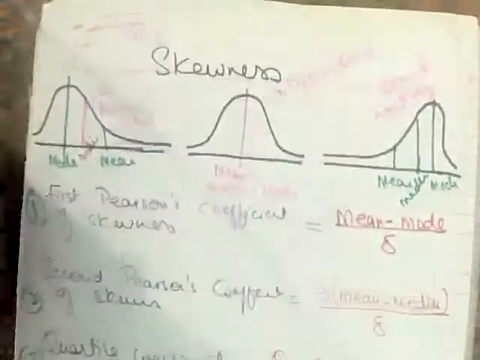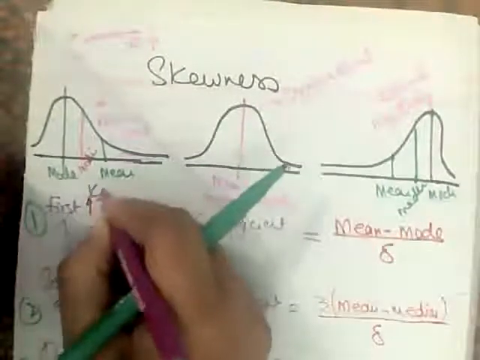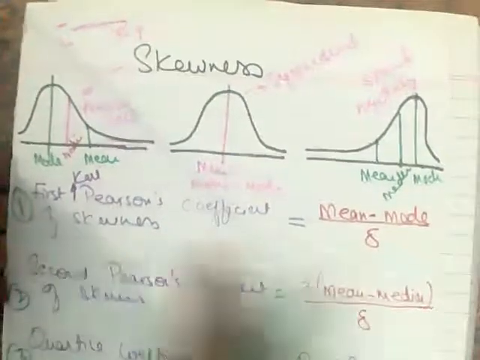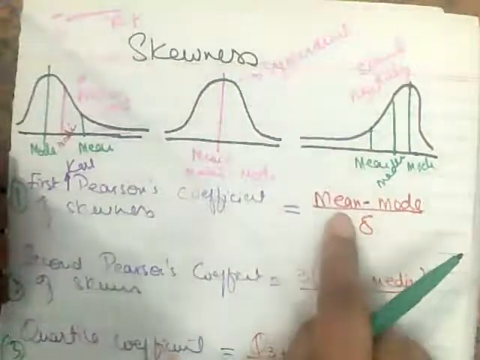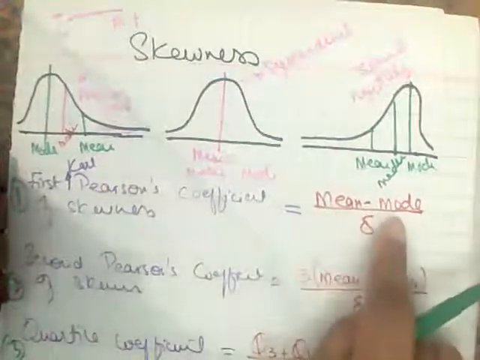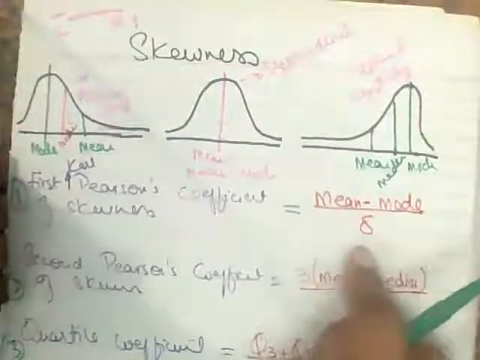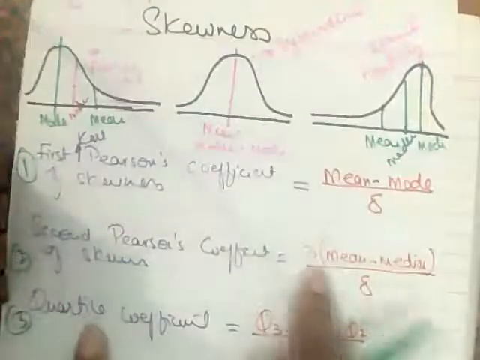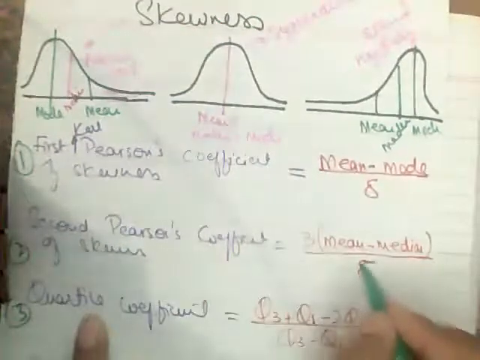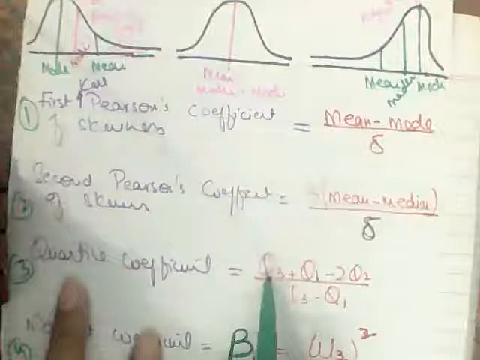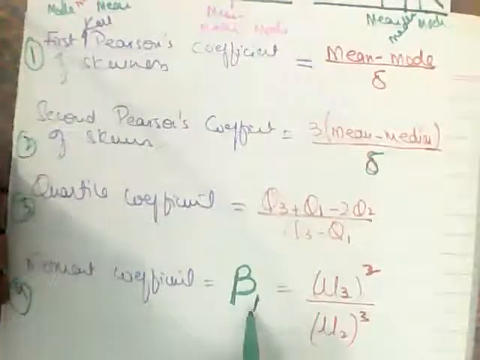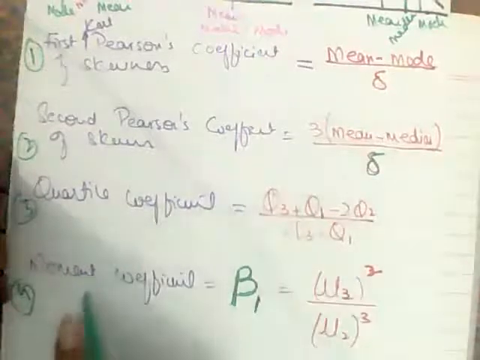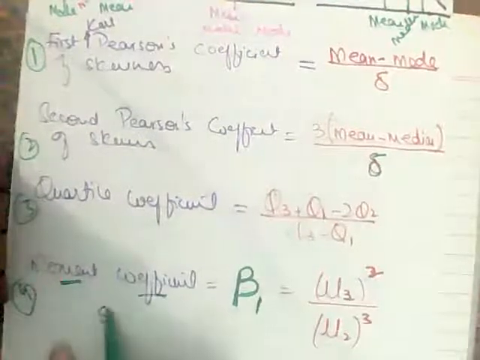First, Pearson's, or in some books you will read Karl Pearson's first coefficient of skewness, which is mean minus mode upon standard deviation. Now you know how to find the mean, whether it's simple data or frequency data. You know how to find the mode, just subtract it and divide by the standard deviation. For the second formula, it is 3 times mean minus median upon standard deviation. Third is upper quartile plus lower quartile minus 2 times the median upon upper quartile minus lower quartile. And beta 1 is a symbol which is used to represent the moment coefficient of skewness.